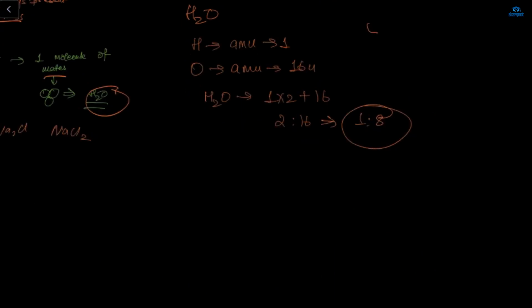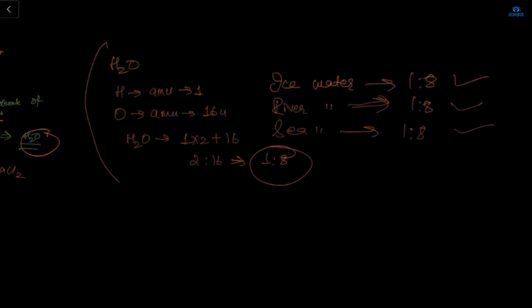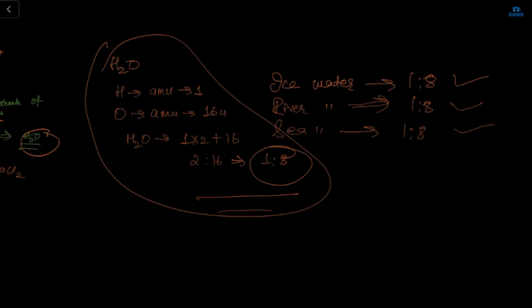If you take ice water, river water, or sea water, from anywhere in this whole world, the ratio of water will always be 1:8. It's not like if you take dirty water or saline water, the ratio will change. No, the water ratio will be constant anywhere in this world. If you have to find the ratio for a given molecule, you first find the atomic mass unit of each element, here hydrogen and oxygen, and then do the ratio part. Then you will get 1:8.